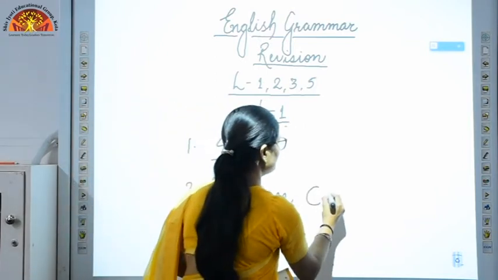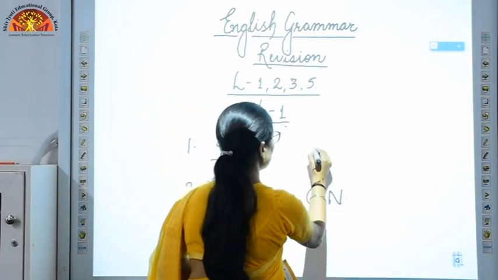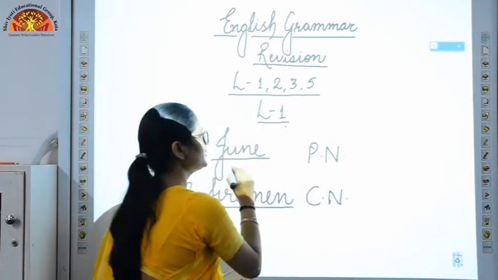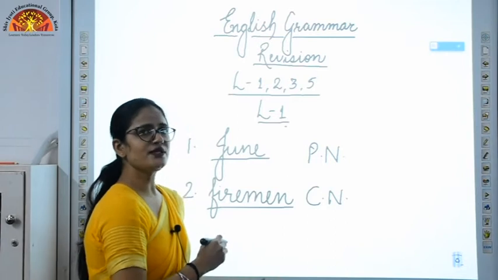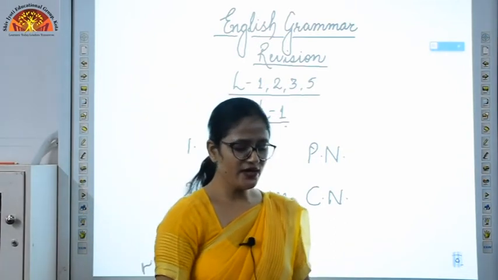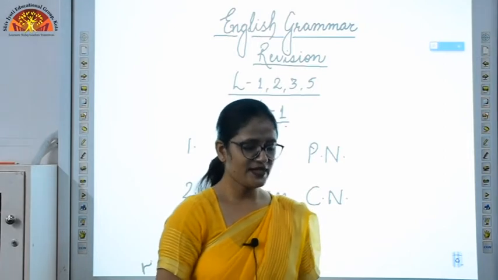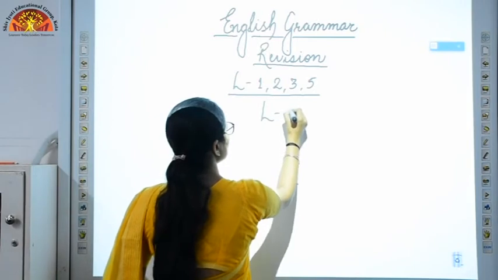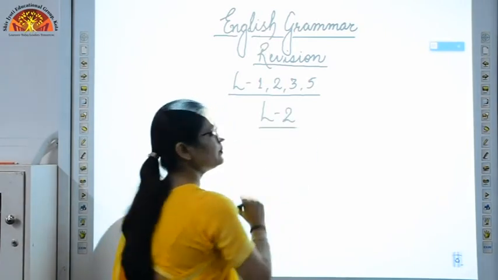So you have to differentiate between common noun and proper noun like this. Proper noun always starts with a capital letter, common noun can start with a small letter. Okay, so this was your chapter number 1. Now let's start with chapter number 2, that is singular and plural. Lesson number 2, singular and plural.